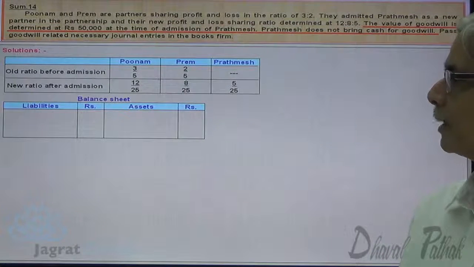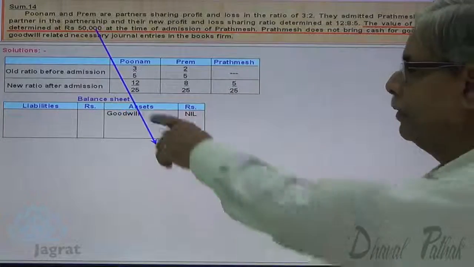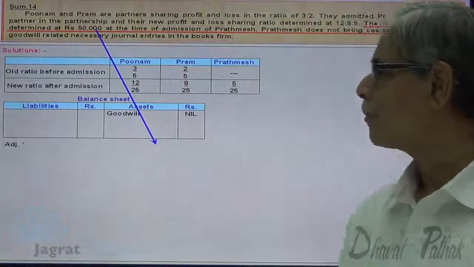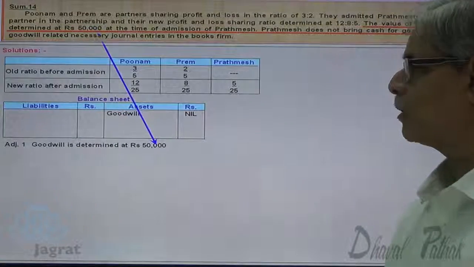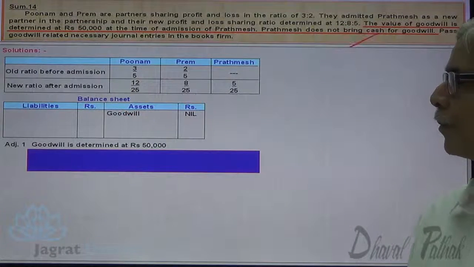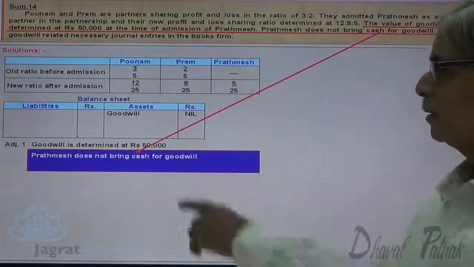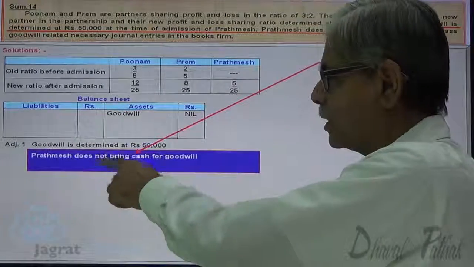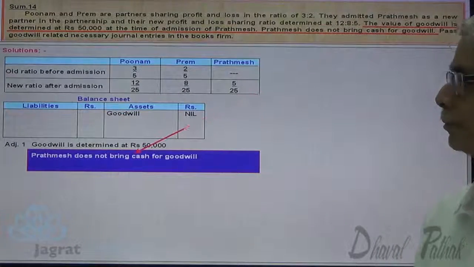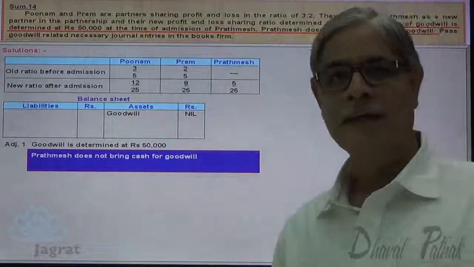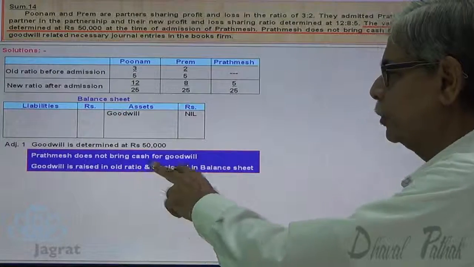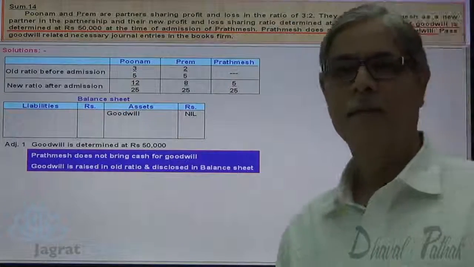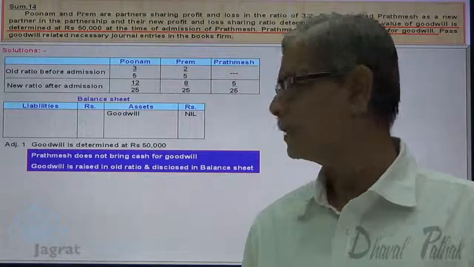Now I presume that the book value of goodwill is 0. In the adjustment you are given the goodwill is determined at 50,000. Notice the important information, Prathamesh does not bring cash for goodwill. What is the mode of accounting there? Goodwill is raised in old ratio and disclosed in the balance sheet. This is the accounting principle under such circumstances.